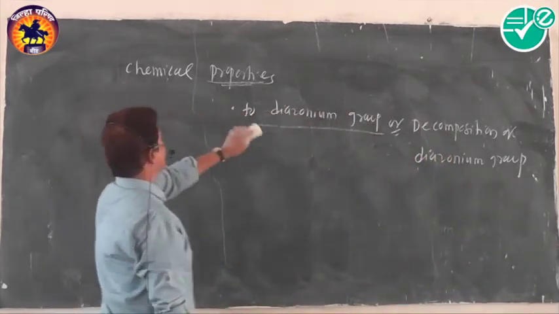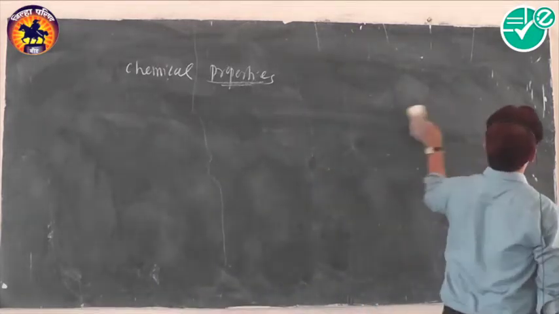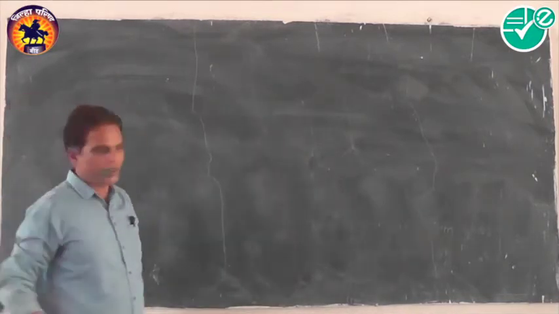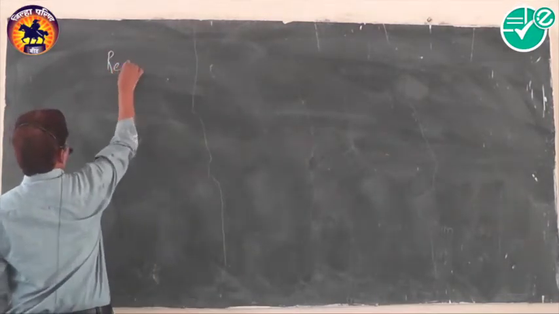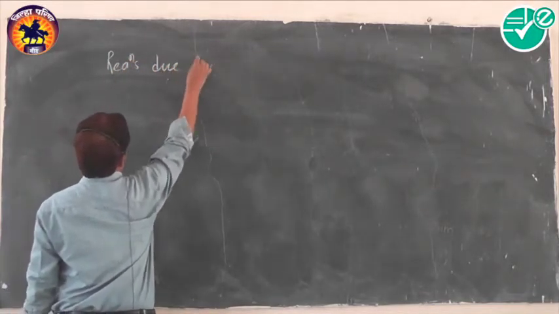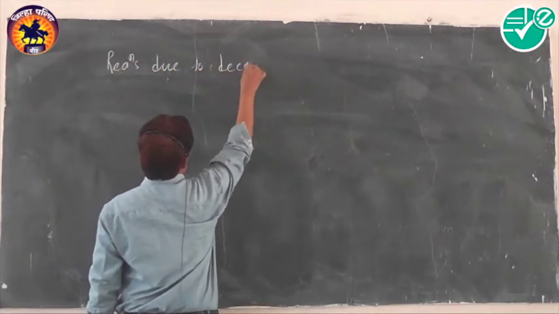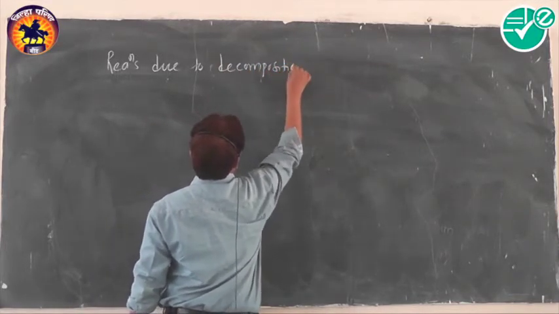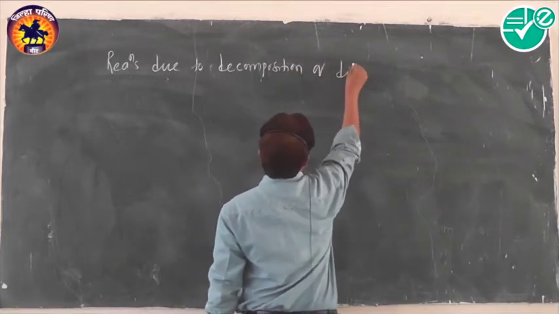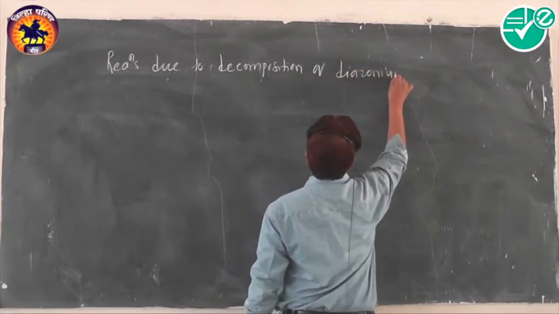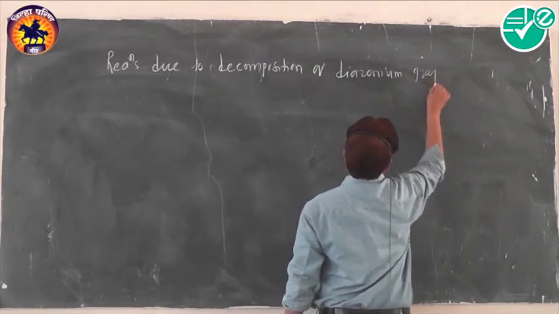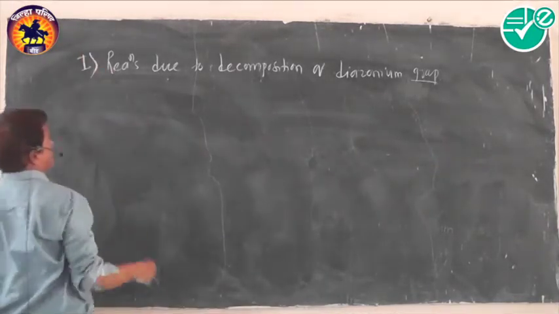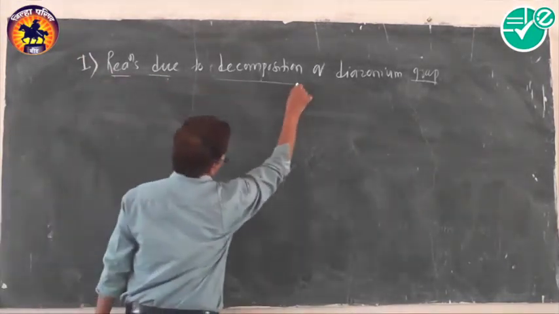Decomposition of the diazonium group. The first type of reaction: reactions due to decomposition of the diazonium group.